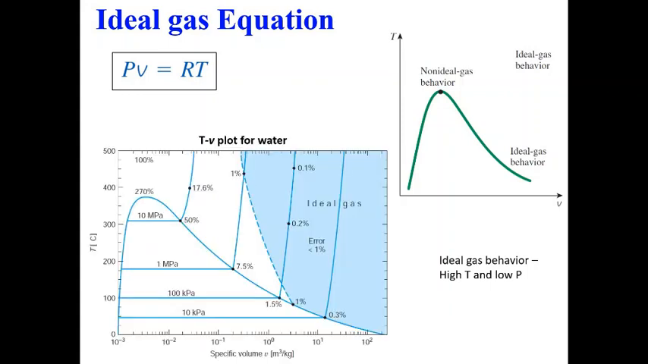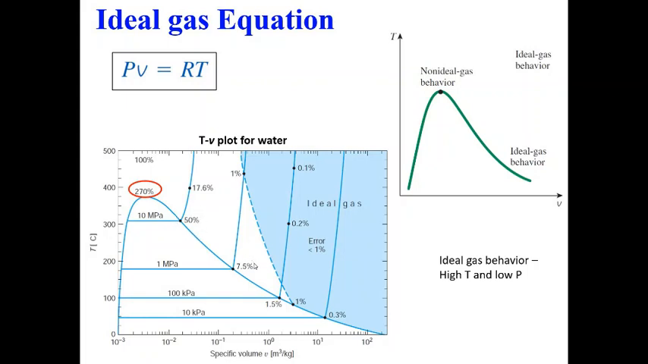So let us have a closer look. This is a TV plot for water, and various numbers are given here. These are the percentage errors, the deviation from ideal gas behavior. This blue shaded region shows a region where the error is less than 1%. We get 0.2 or 0.1% error in this region. Whereas if you go near this region, especially near the critical point, we are getting a 270% error. Here we are getting a 50% error.